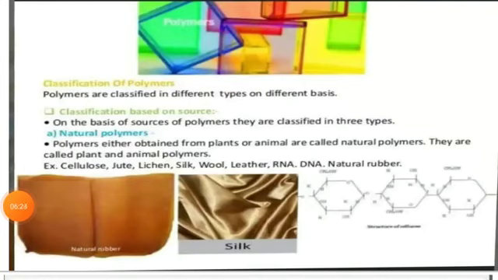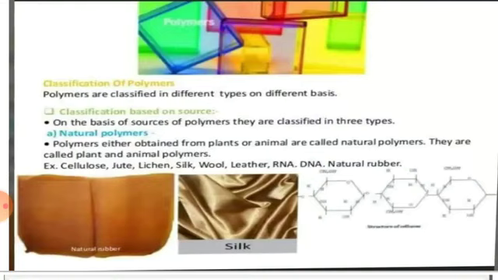Now students, we are moving forward towards the classification of polymers. The first classification of polymers is based on their sources, meaning from where they have been obtained. The polymer which we are using, from where has it been obtained?